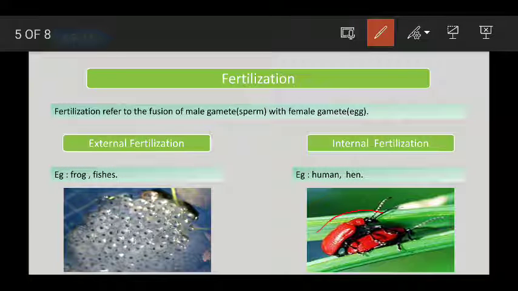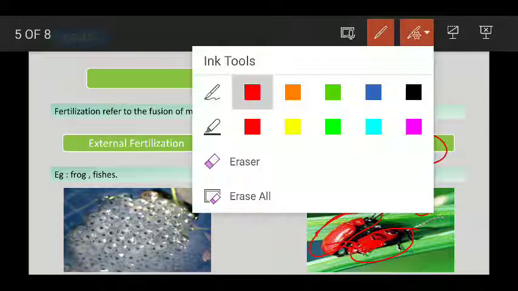The female produces the egg inside its body, and the male produces sperm and discharges it in the female's body. The baby develops inside the female's body, and that is why it is called internal fertilization.